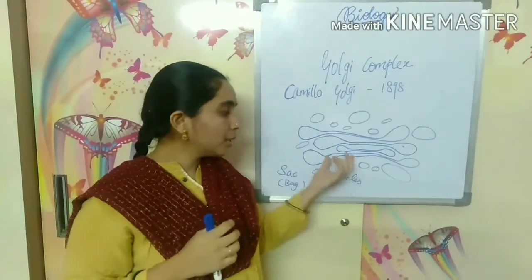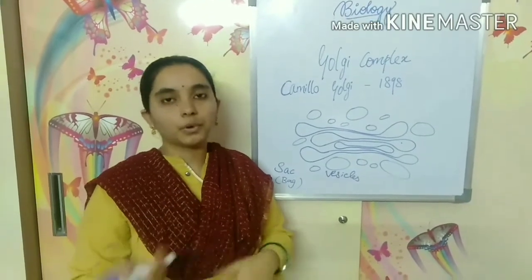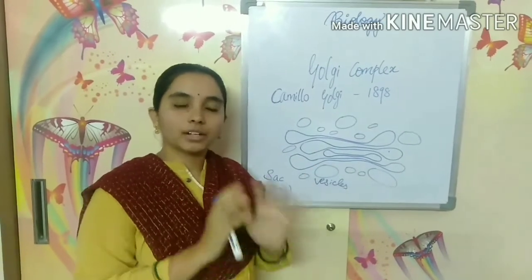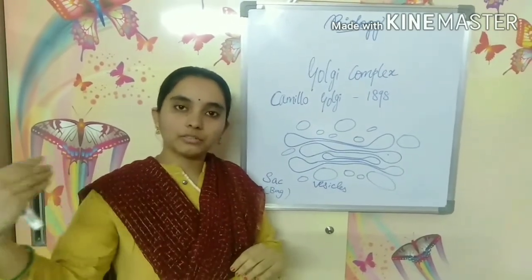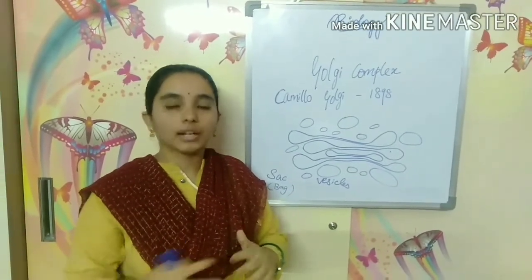Here there will be some changes to the structures of the proteins or fats, like if the fat or lipid has to be transported to the cell membrane, the structure is different for the cell membrane.